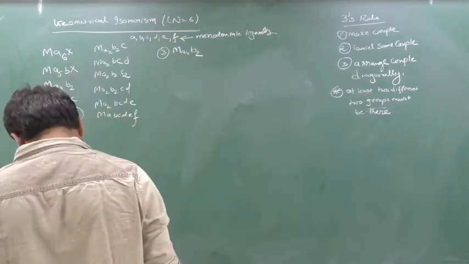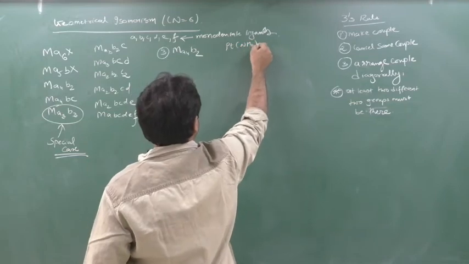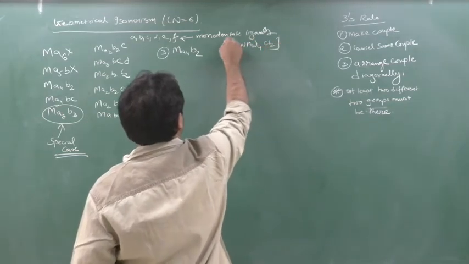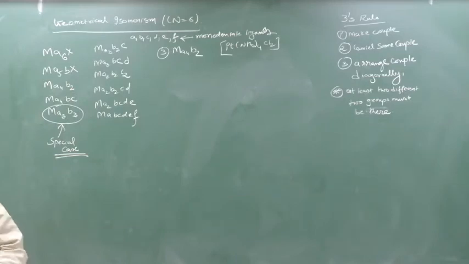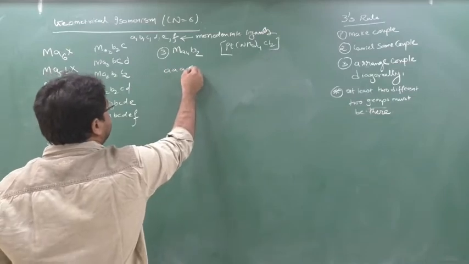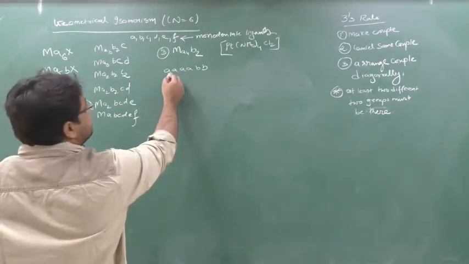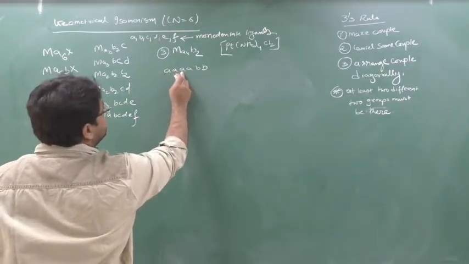Ma4B2. For example, if you need an example, it can be Pt(NH3)4Cl2. This can be the example. Clear? Chalo. So see, first what we are doing: last class we were used to write down like this, no? A, B, B. Yes or no? Clear? Now here, last class we were used to do this, 1, 2, 3, 4, 5, 6.